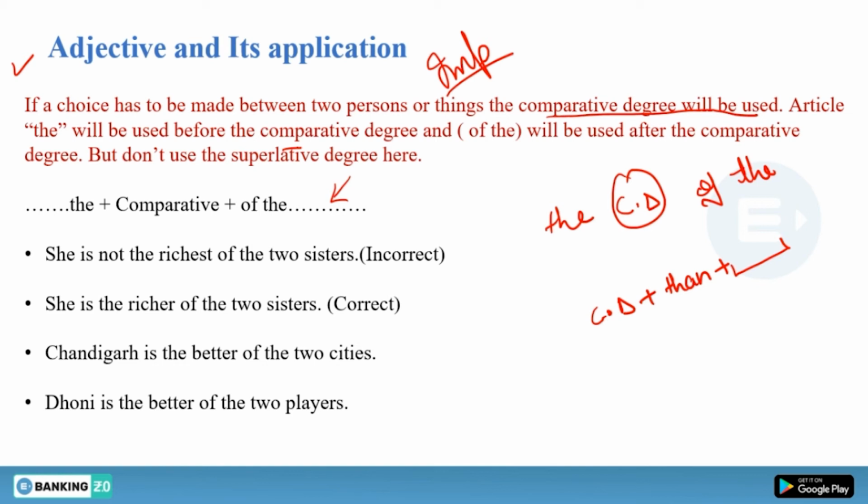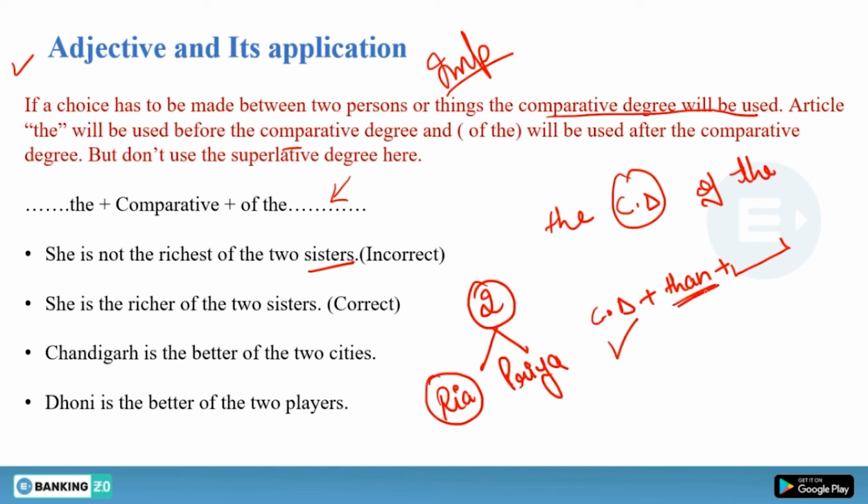But when you have to make a choice, when there are two people or two things, because we are talking about two sisters, one is Riya and second one is Priya. Okay, we are talking about these two sisters, but we are making a choice. We are only trying to say that only this girl, Priya, is the best. Okay, we are making a choice, we are only selecting one out of these two. Okay, got it?